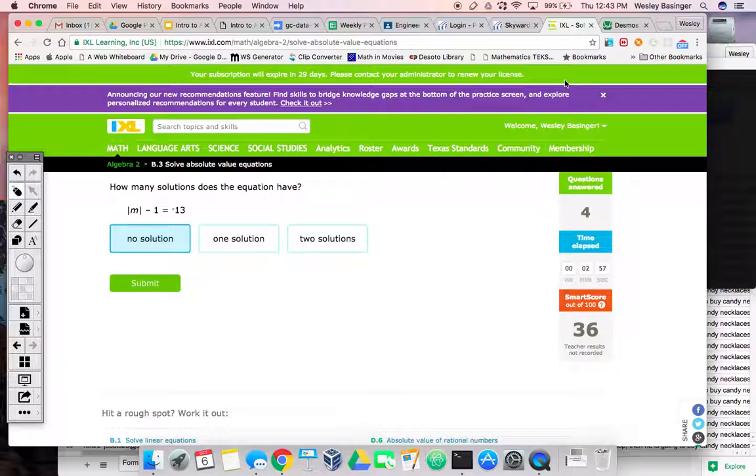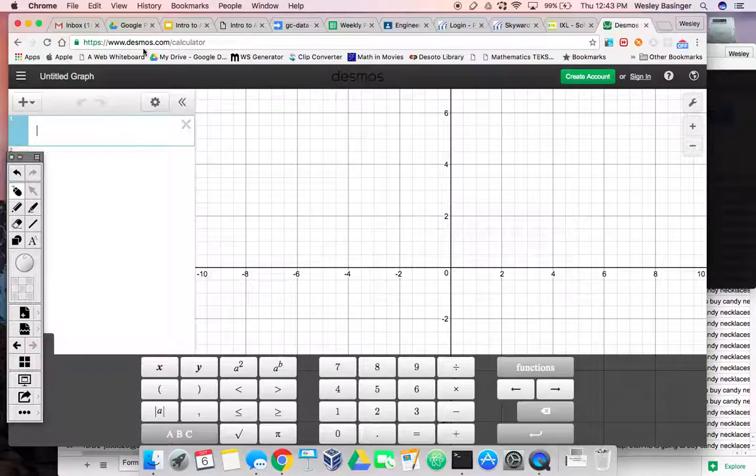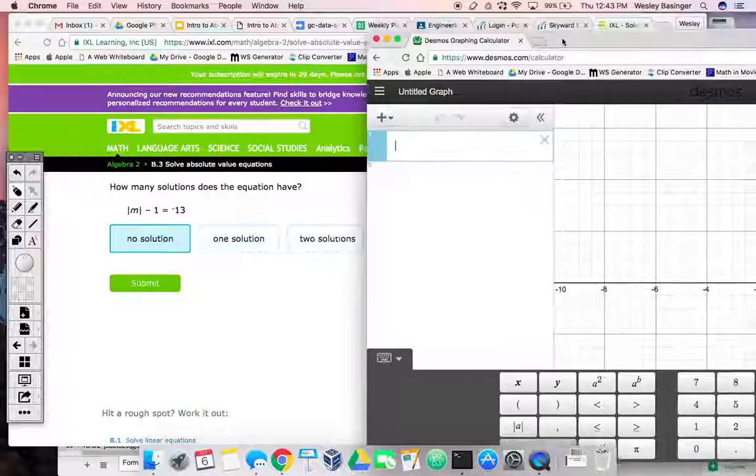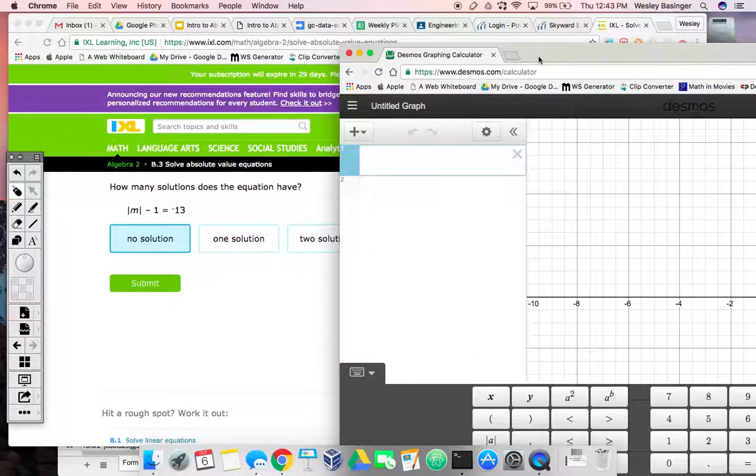But I think here would be a good time to show you a calculator trick. You've got your two sides of the equation, right? You've got your absolute value side and the number side. You can put both of those into Desmos and then look and see if the graph crosses, and if it does, how many times. And that'll give you the answers. Let me show you. See how I put absolute value, just change the m to an x minus 1, and then you're going to add another one and then put negative 13 in. Actually, you probably have to put a y equals to make it show up.